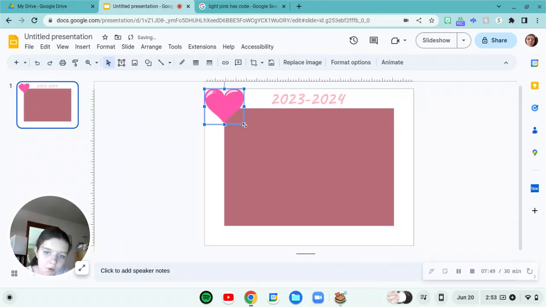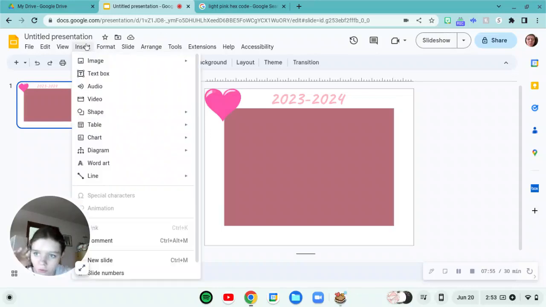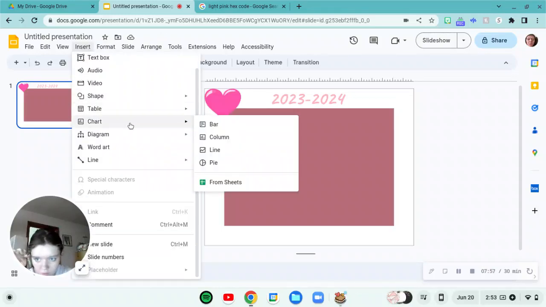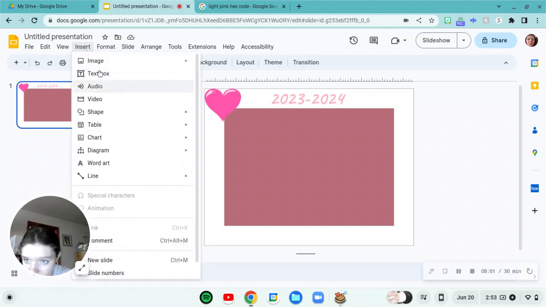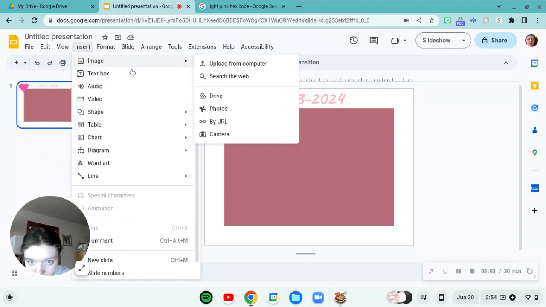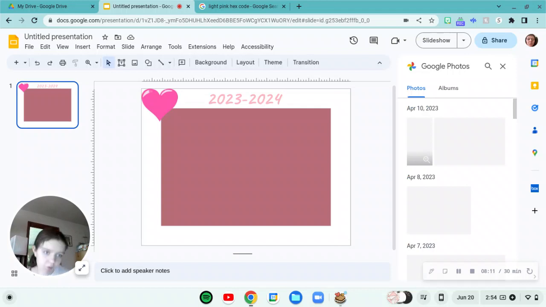So I'm going to put that heart in the upper right hand corner there and make it pretty. Then I'm going to go to Insert, Image, Photos. I have a ton of photo saves in my Google Photos, so that is what I'm going to be using today.